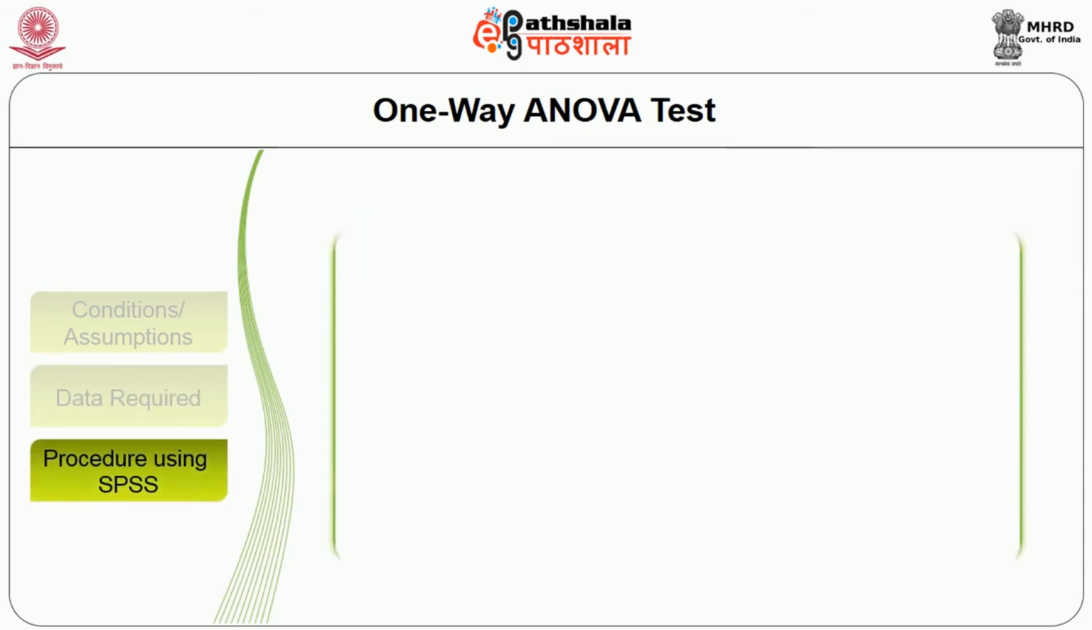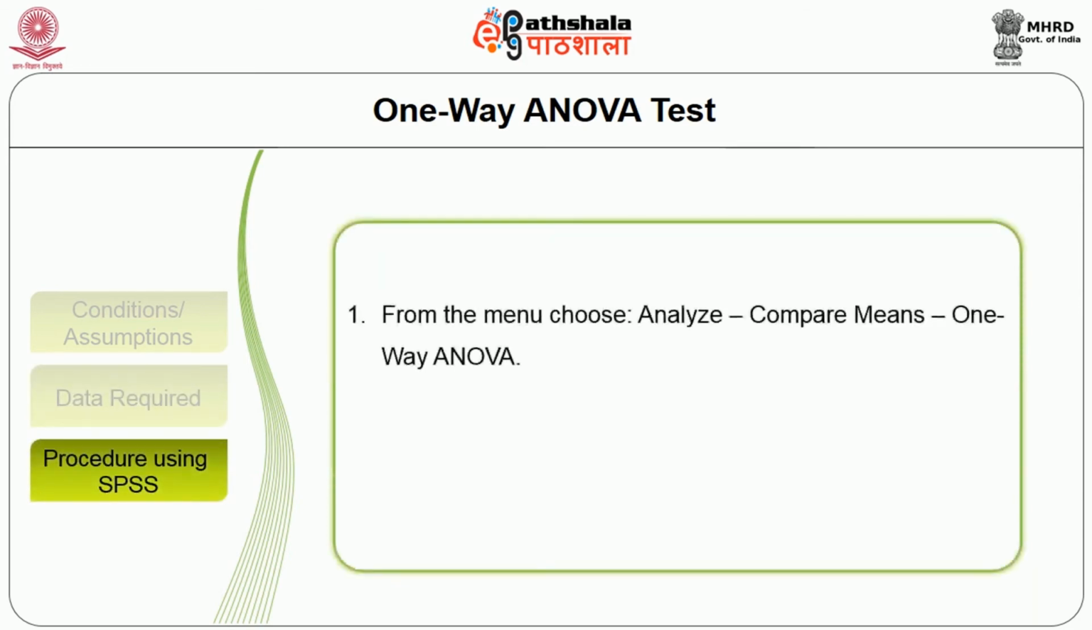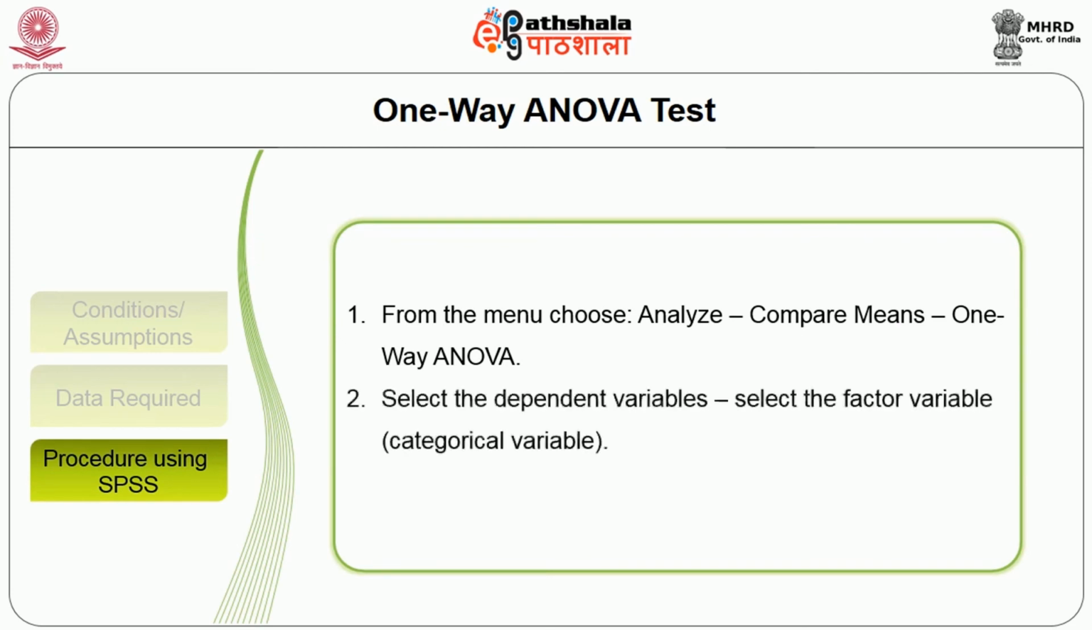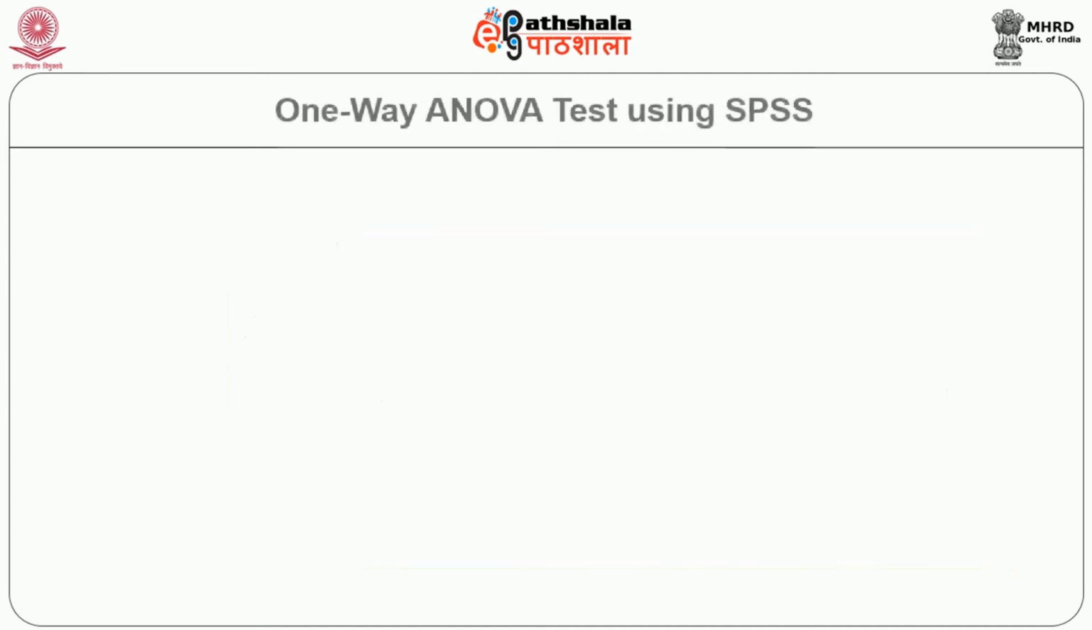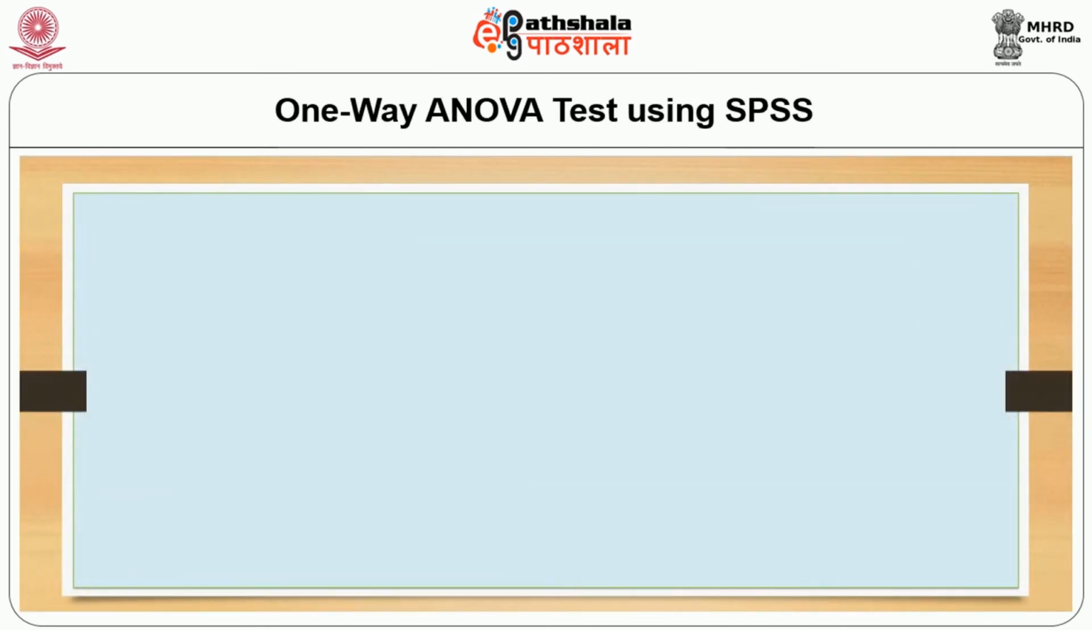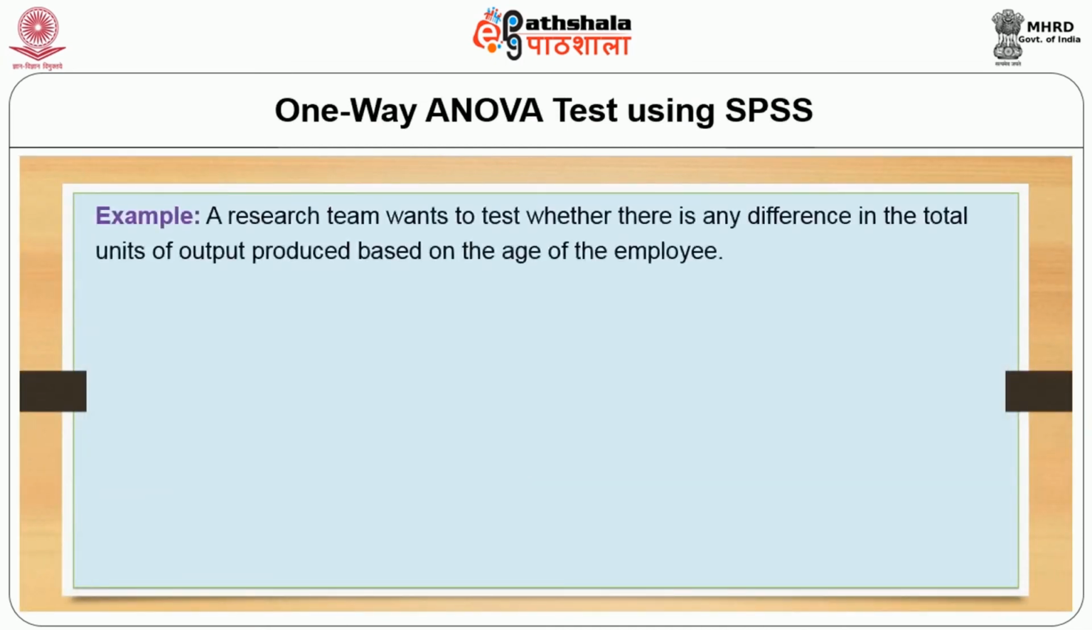The procedure for doing it using SPSS, from the menu choose Analyze, Compare Means, one-way ANOVA. Select the dependent variable and select the factor variable, that is the categorical variable, and then click OK. Now let us perform one-way ANOVA test using SPSS practically. The example is a research team wants to test whether there is any significant difference in the total units of output produced based on the age of the employees.